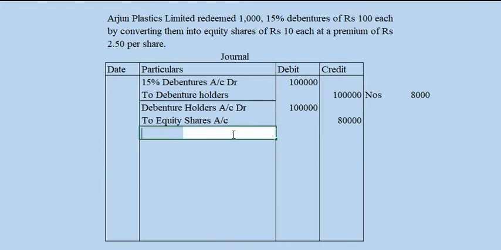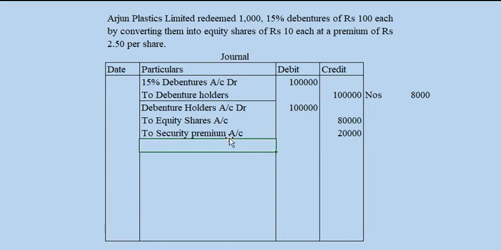Then there is a premium, to securities premium account, 2.5 into 8,000, that is 20,000.